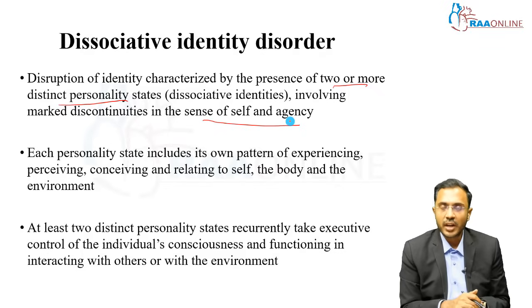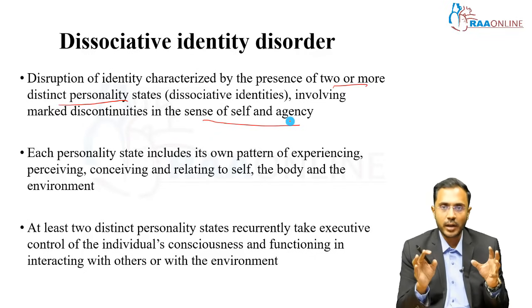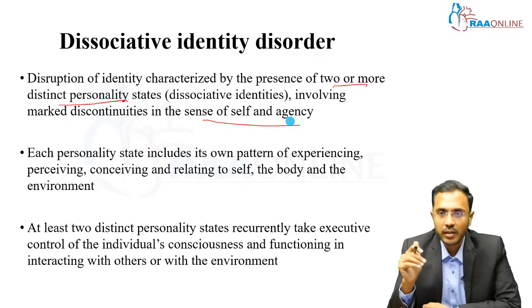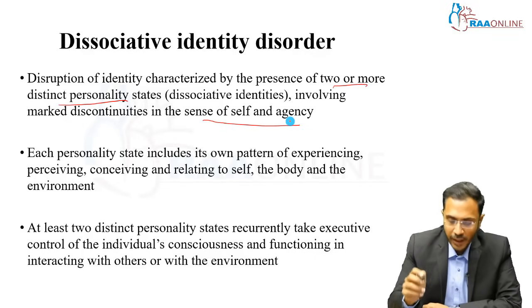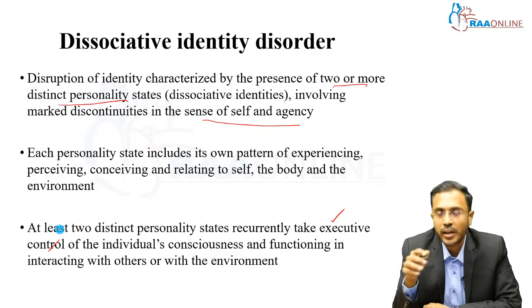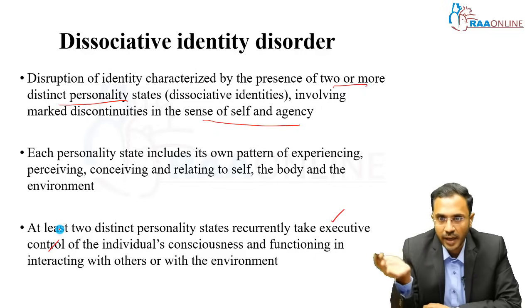Each personality state includes its own pattern of experiencing, perceiving, conceiving, and relating to self, the body and the environment. So each personality will have a different nature of experience and perception. At least two distinct personality states recurrently take executive control of the individual's consciousness, functioning and interaction with others or with the environment.